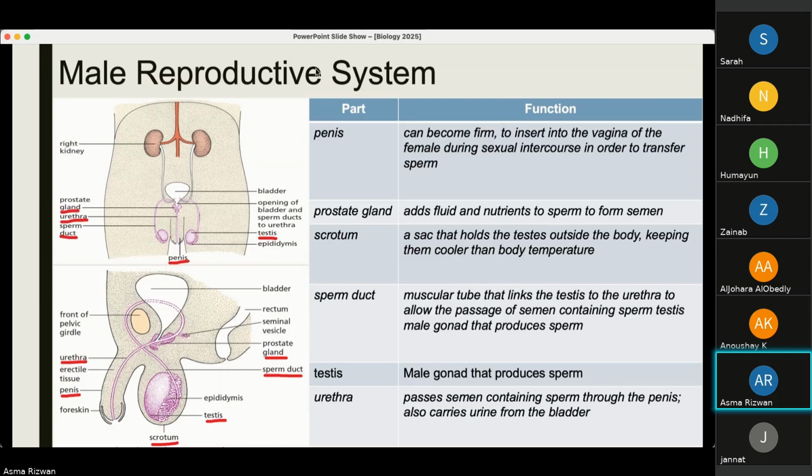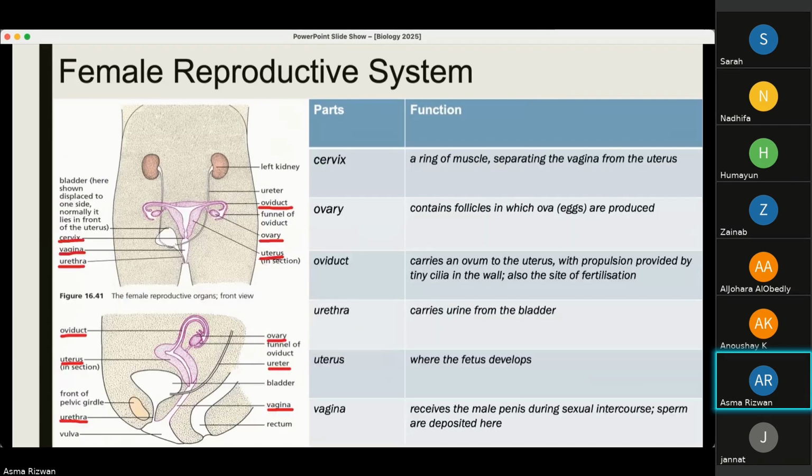We have, this is the front view, this is the side view. We have the penis, which can become firm to insert into the vagina of the female during sexual intercourse in order to transfer the sperm. We have the prostate gland, which adds fluid and nutrients. We have the scrotum that holds the testes outside the body and maintains the temperature. We have the sperm duct, which is a tube that links the testes to the urethra. The testes, which is the male gonad that produces sperm, and the urethra, which allows passage of semen containing the sperm and also carries urine from the bladder.